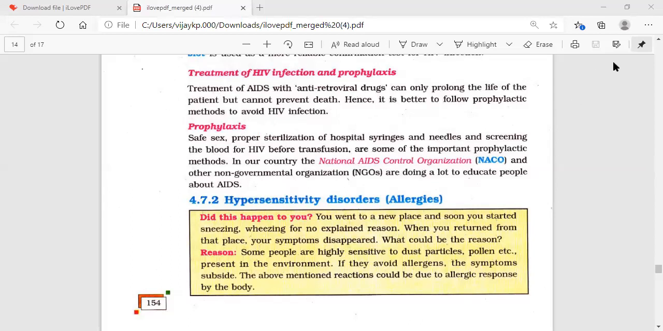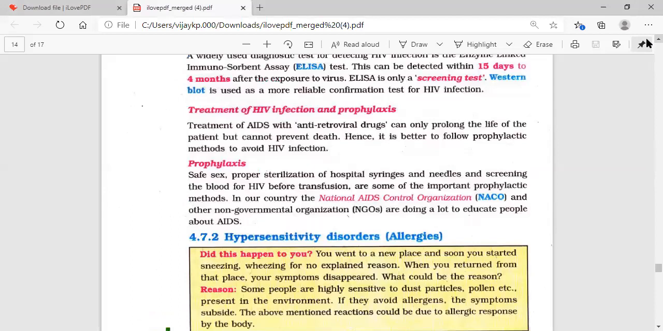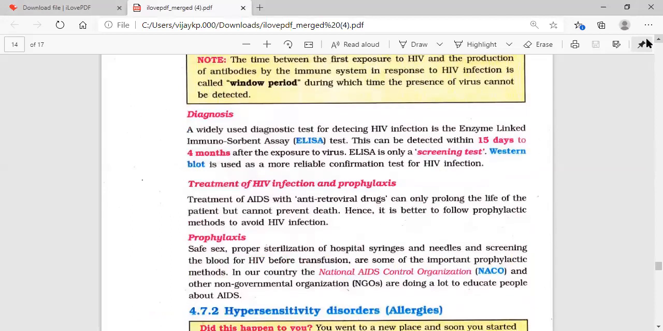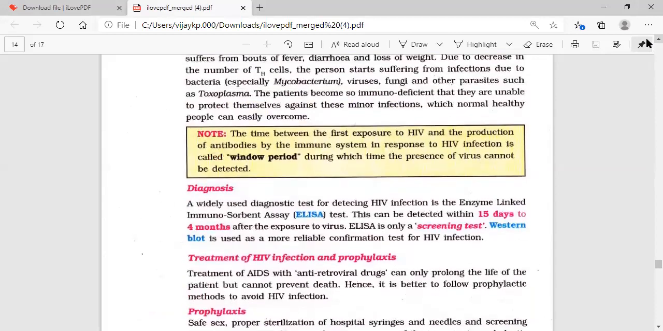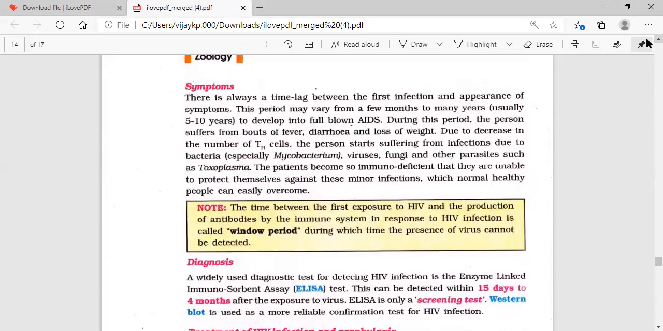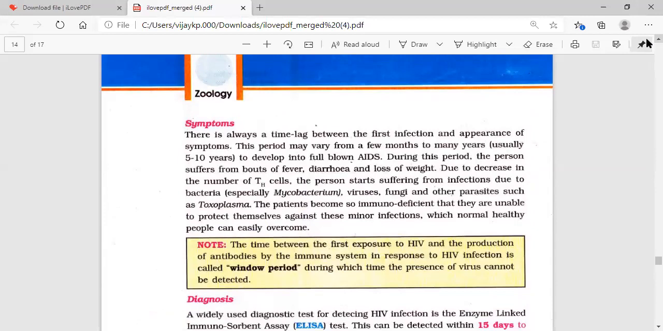The major points to be remembered: in prophylaxis, the role of NACO and NGOs; in treatment, antiretroviral drugs can prolong life. In diagnosis, ELISA and Western blot techniques. ELISA is a screening test, and for perfect confirmation, the Western blot technique. In the case of symptoms, the window period or incubation period may differ from person to person, between the first infection and the appearance of symptoms.